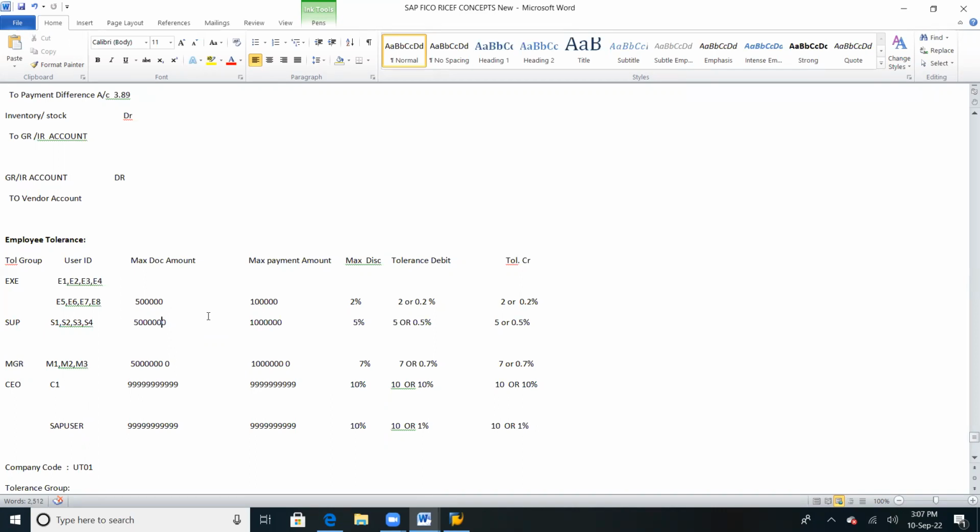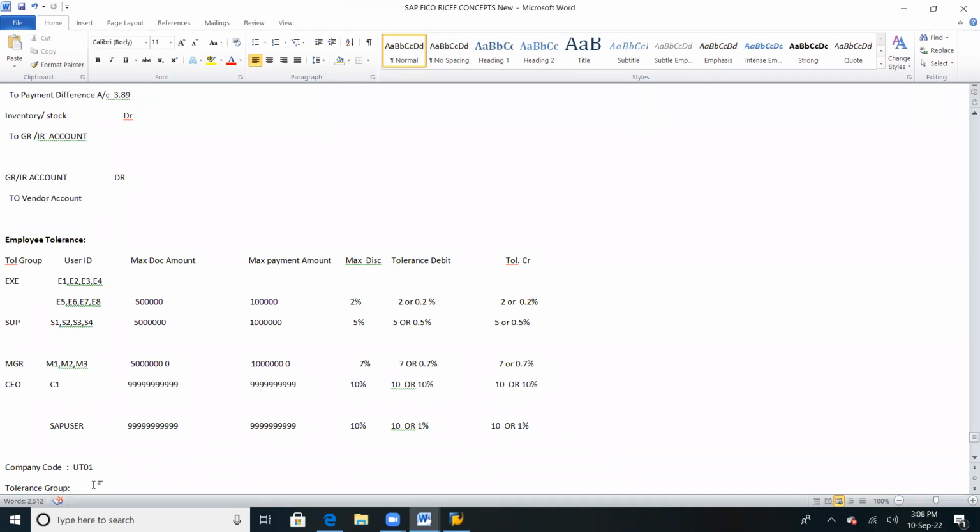But what is the executive limit if the invoice amount is more than that? 5 lakhs. If I want to post one entry with more than 5 lakhs, it is not possible, because we have given a limit of 5 lakhs. That's the reason. But in real time, we can have multiple users and multiple limits, and we can define them. If we leave it blank, we can post any amount, it is unlimited. Anyone have questions on this?